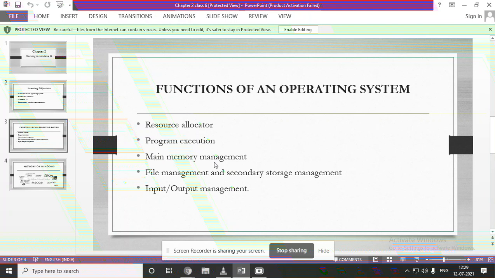Next, memory management. In the sense, whatever data we are storing on the computer is directly accessed by the CPU, and the operating system takes care of that. Next, whatever files we are storing on the computer, and the storage devices, are managed by the operating system. Next, we give input to the computer and get output from the computer, which is also managed by the operating system. So these are the functions of an operating system. Did you all understand the functions of an operating system?